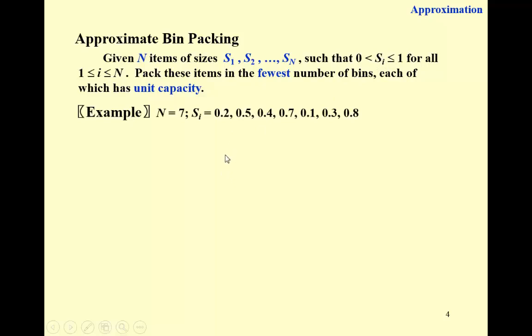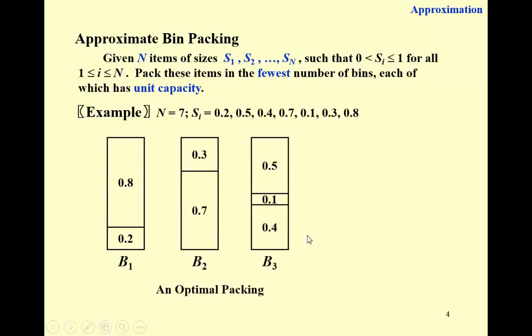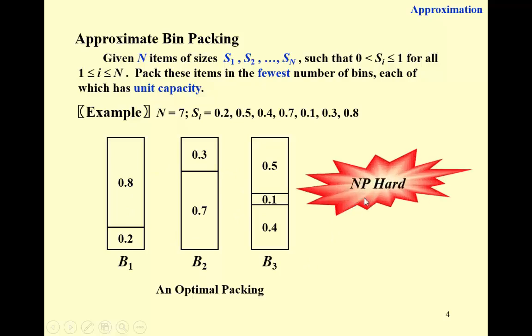Okay. For example, say we have 7 items and these are their sizes, and they can be packed in this way, right? And this is an optimal packing. We need exactly 3 bins to pack them. Looks like a very simple problem, right? As a matter of fact, it is NP hard. By the way, the decision version is that given k bins and n sizes, can we pack all the n items? And this one is NP complete.